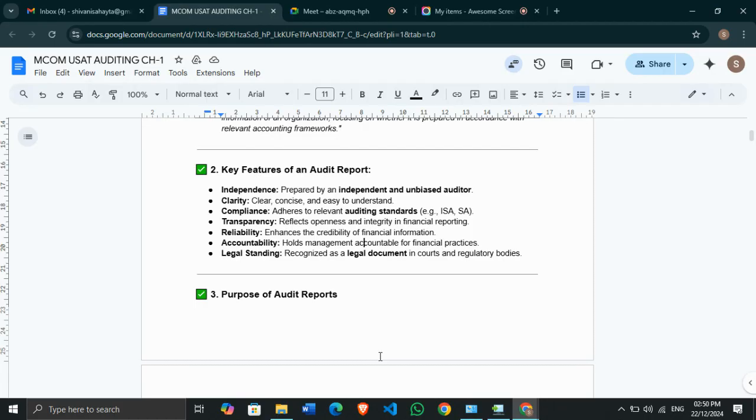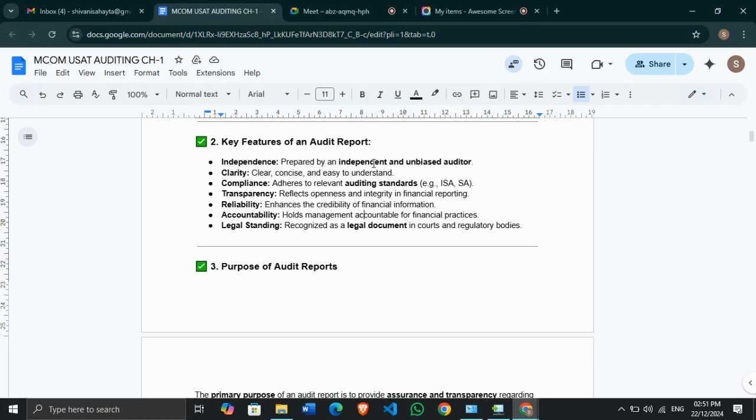Next is accountability. Whatever work an organization is doing, the audit shows that the management is accountable for their financial practices. If anything happens in future, the management is the only one who is accountable for that, so it holds the management accountable for financial practices. And last is legal standing. An audit report, wherever you go, will be considered as a legal document in courts and regulatory bodies. So another important feature of the report is that it shows the legal standing. I hope you are getting it.